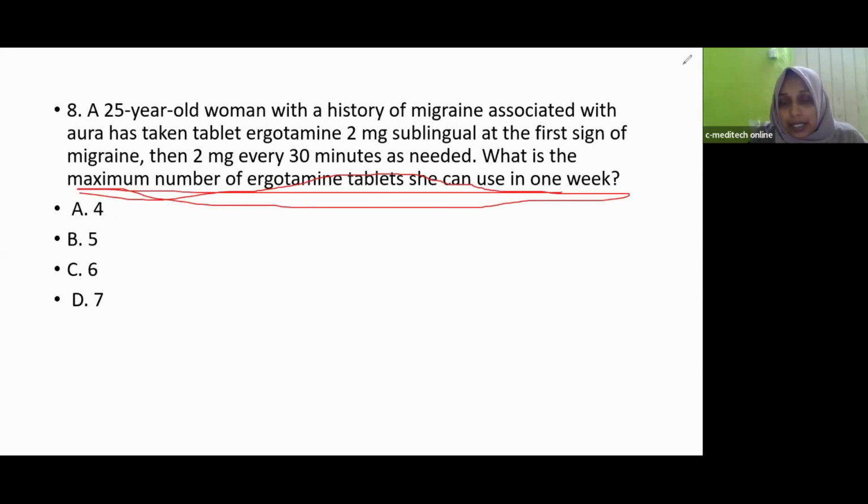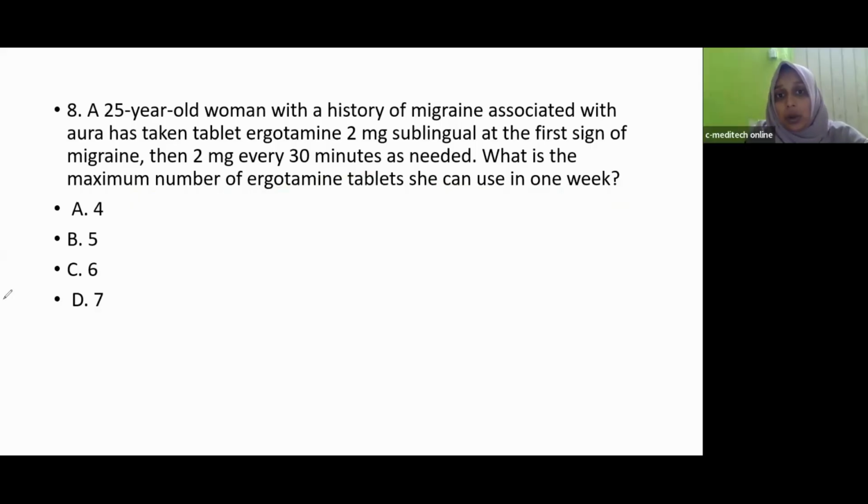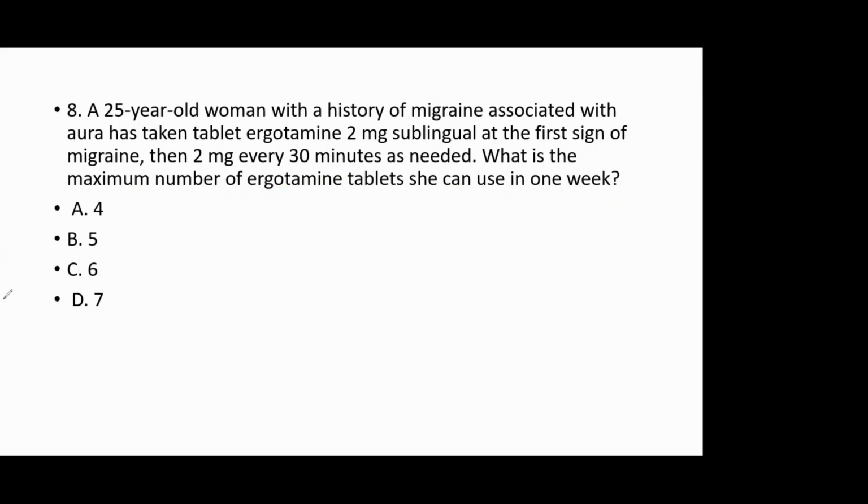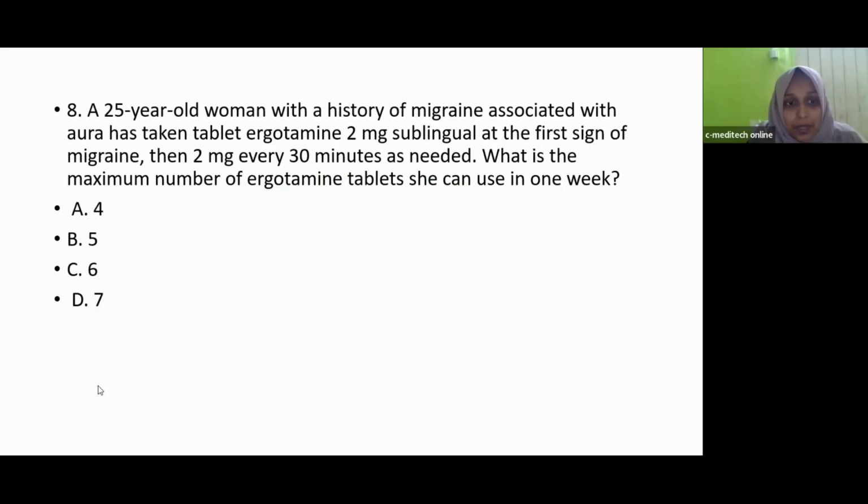We already discussed that propranolol is used for the prophylaxis of migraine. Here, for the treatment of migraine, we will take ergotamine.